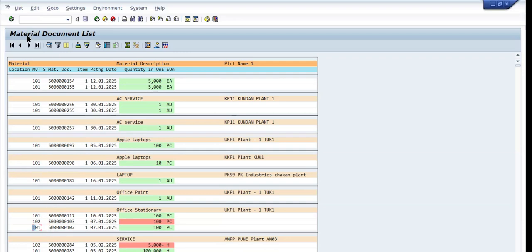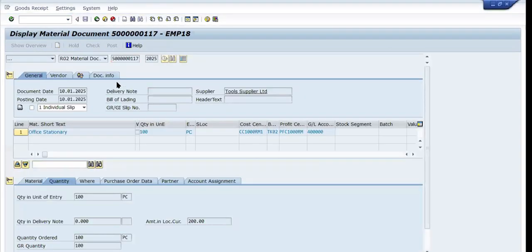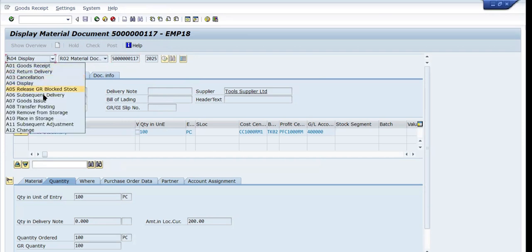So here, this is a report, right? Now you can see this material document list. And now I want to see in detail. If I take this number, let me double click here itself, it will navigate. So you can see this is the backend state. Here they are creating this document and doing the reversal, all the things. Now you can see it is a display, what type it is: a goods receipt, return delivery or cancellation. We can see what is the issue they return.